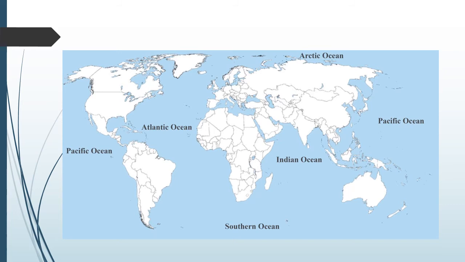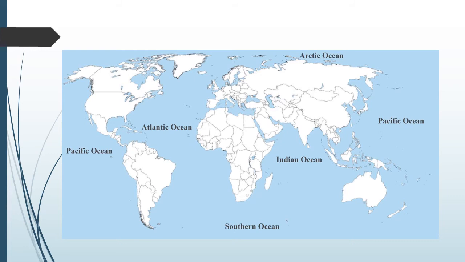Now, these huge water masses, not small ponds or lakes, but huge water bodies where you can't see from one end to the other, are known as oceans. They are respectively known as the Pacific, the Atlantic, the Indian, and the Arctic Ocean.